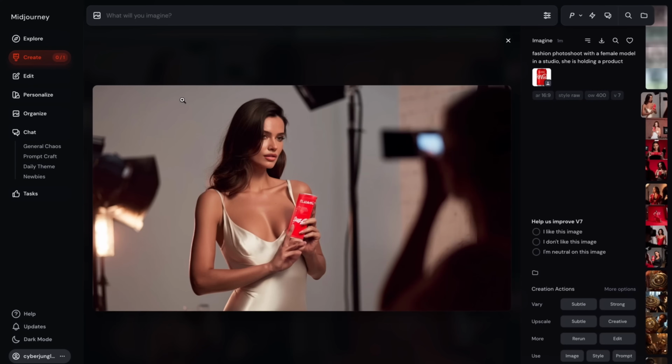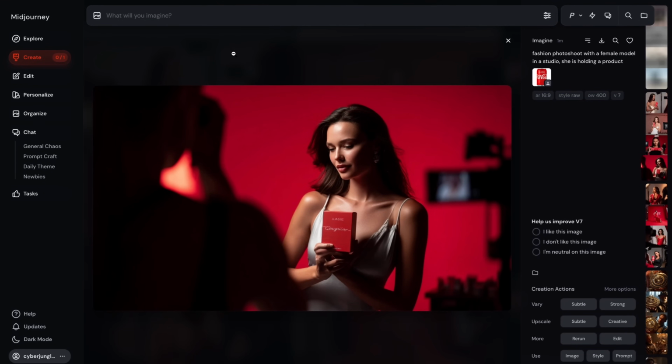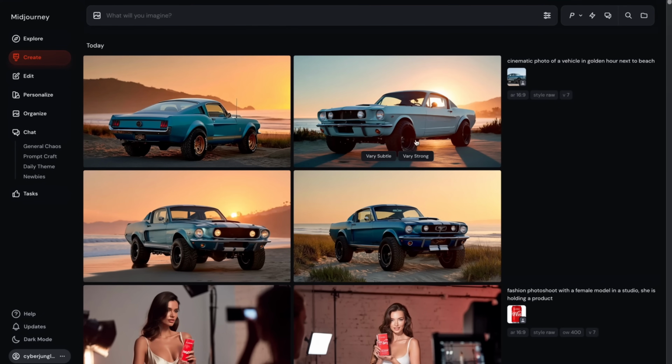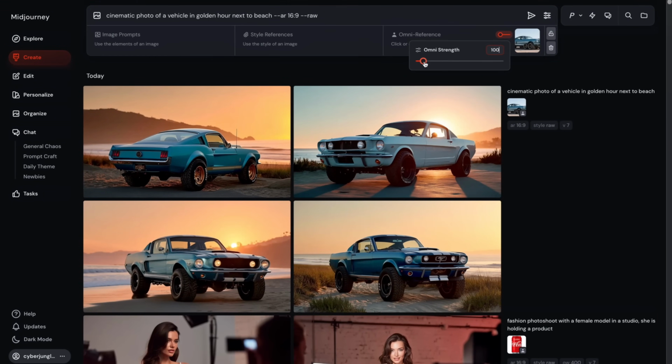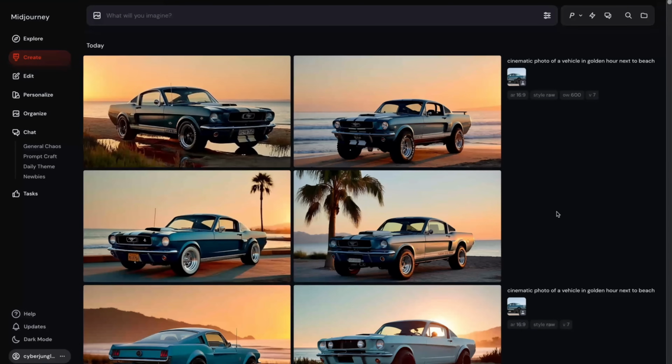Increased Omni Weight, but results didn't necessarily improve. For object consistency, 10 wheels Mustang didn't work with default Omni Weight. It still gave me regular 4 wheels. The color and brand is correct, so thumbs up for that. I'm gonna again increase the Omni strength even more this time to 600 level. Run again. Same issue with the higher Omni Weight.